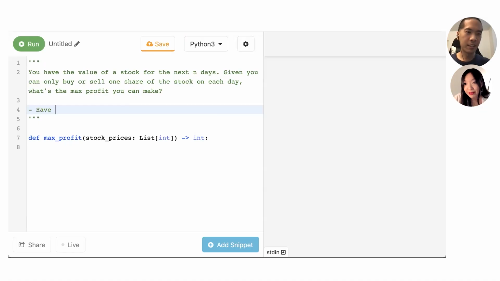For some clarifying questions, do you start with a limited amount of money? No, you can assume that you basically have an infinite amount of money to buy stocks with, and you just want to make the maximum profit possible. Okay. And can I assume the prices will all be positive numbers? Yes, you can.